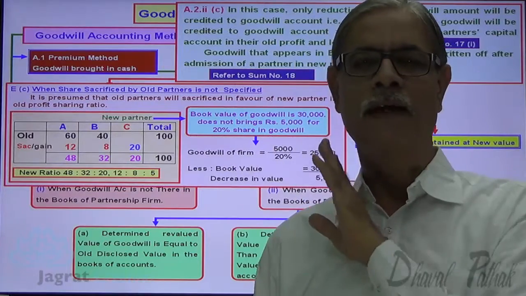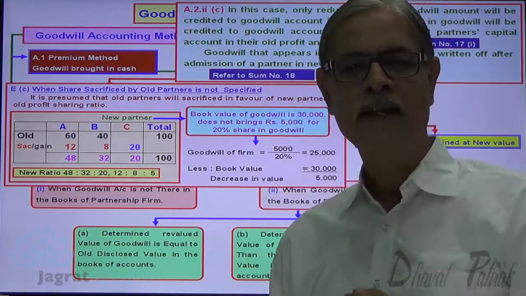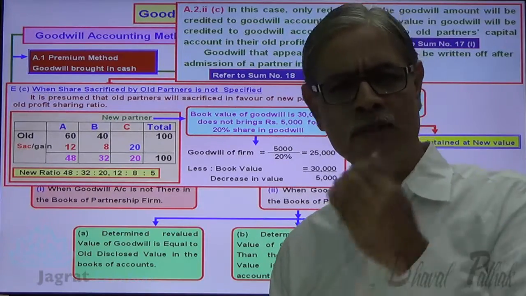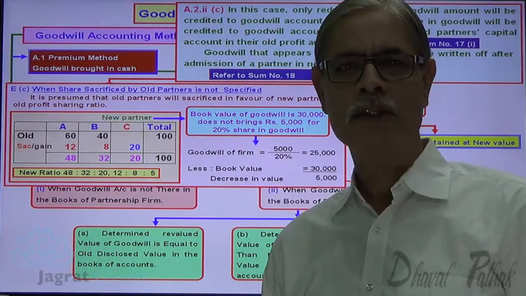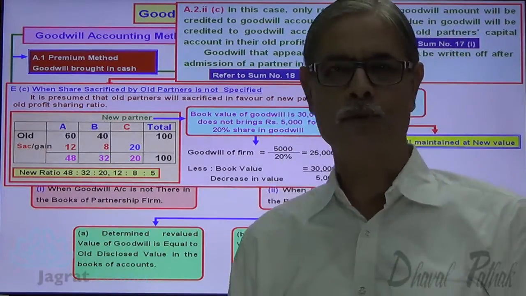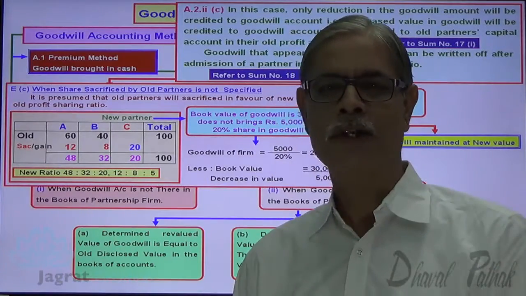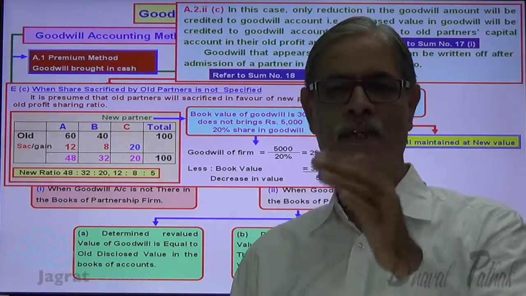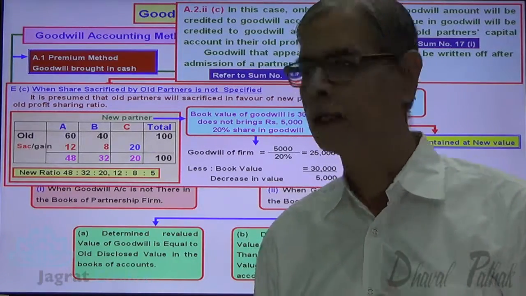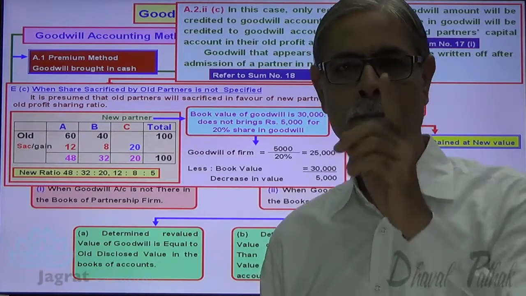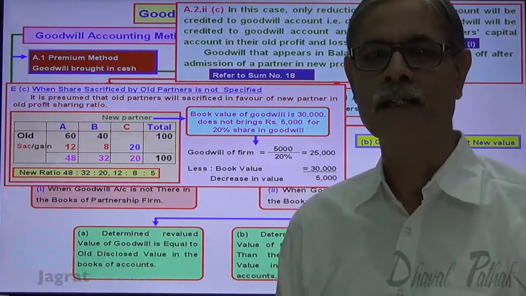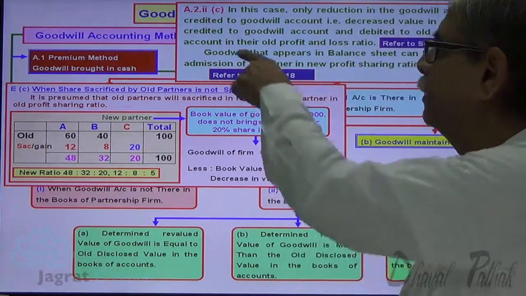That new value of goodwill 25,000 can be either continued in the books of accounts or after admission, immediately after admission or subsequently after admission. If they decide to write off this 25,000, that has to be written in the new profit sharing ratio, that is 12:8:5. And in that situation, when you write off the goodwill 25,000 after admission, what is the entry? When you write off the goodwill, partners' capital accounts are to be debited. So A's capital account debit 12,000, B's capital account debit 8,000, C's capital account debit 5,000, to goodwill account credit 25,000. This is how accounting has to be made in light of this point.